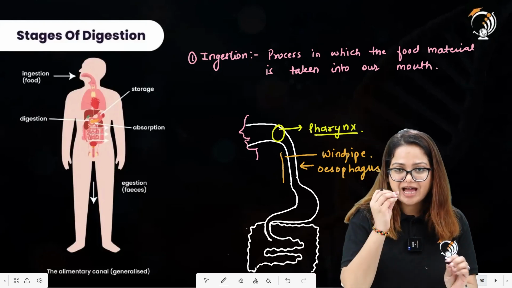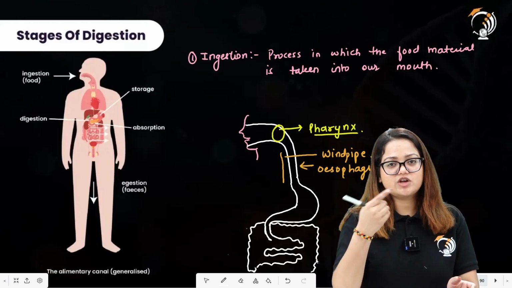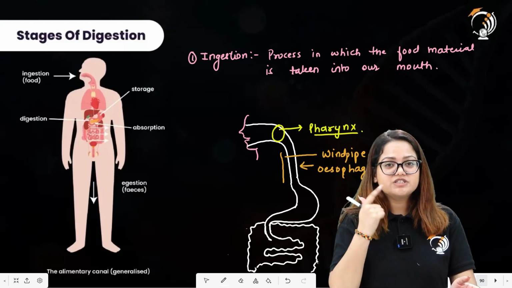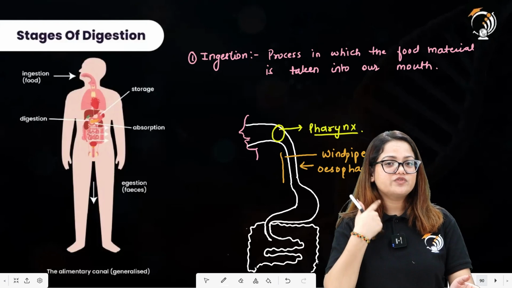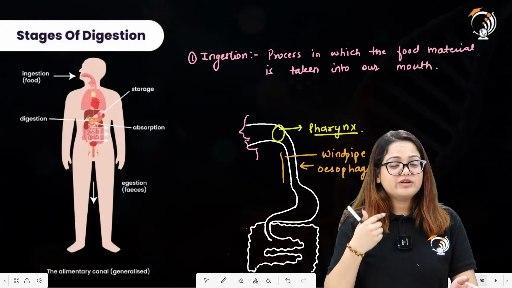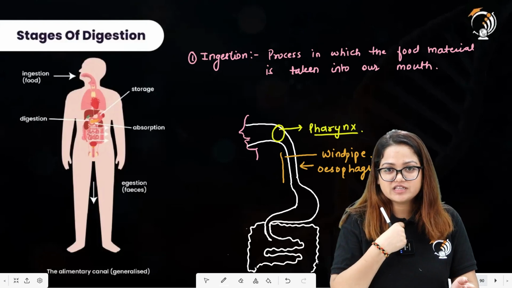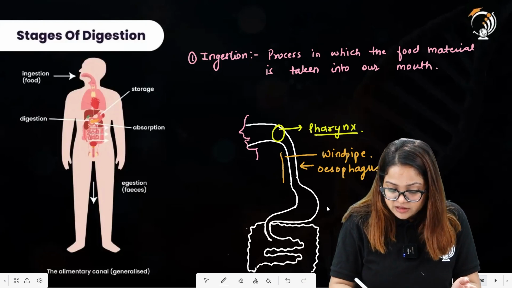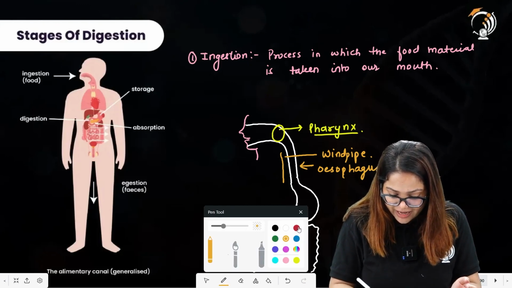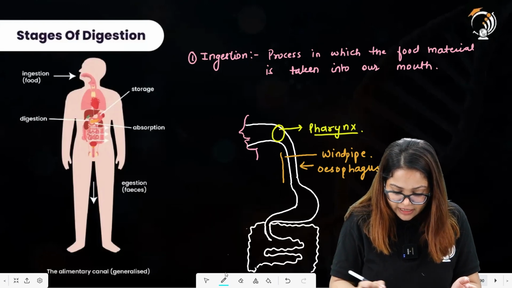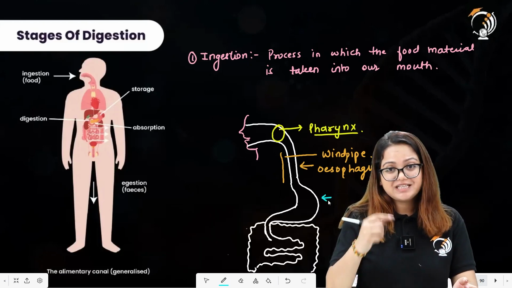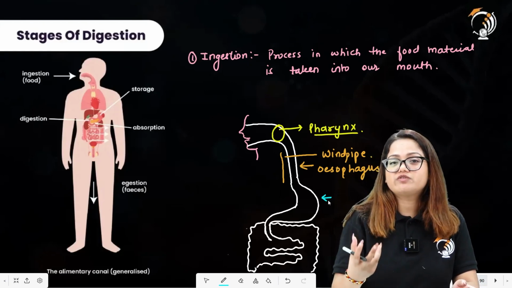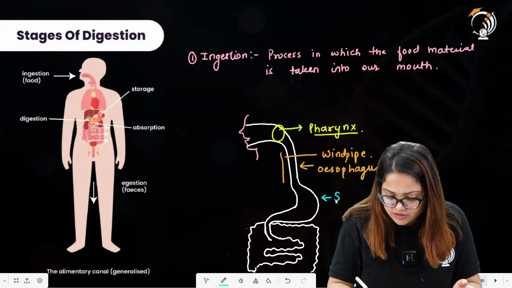Now, first of all, what happened actually, there was a process of ingestion, taking the food into our mouth. There will be swallowing of the food. This transfers the food particles into our esophagus. There will be the peristalsis movement which will occur inside the muscles of the esophagus, which will transfer the food toward the stomach. All right. At the region of stomach, there will be digestion of the proteins which will start in the stomach. Not complete digestion will be happening in the stomach. There will be initiation of the protein digestion that will occur in stomach region.